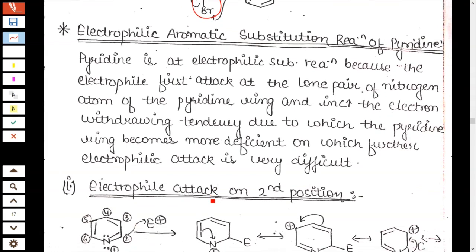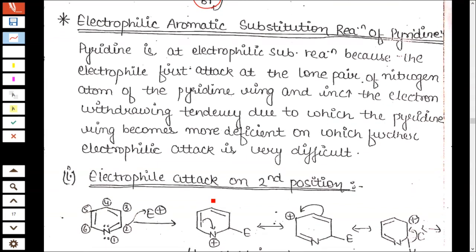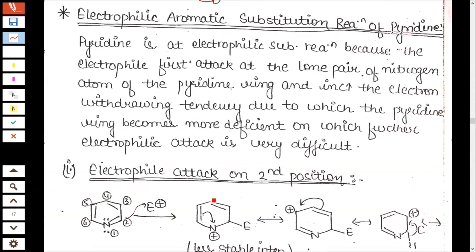Pyridine shows both electrophilic and nucleophilic substitution reactions. First, the electrophilic substitution reaction. In electrophilic aromatic substitution of pyridine, the electrophile attacks the lone pair of the nitrogen atom in the ring, which increases the electron-withdrawing tendency.